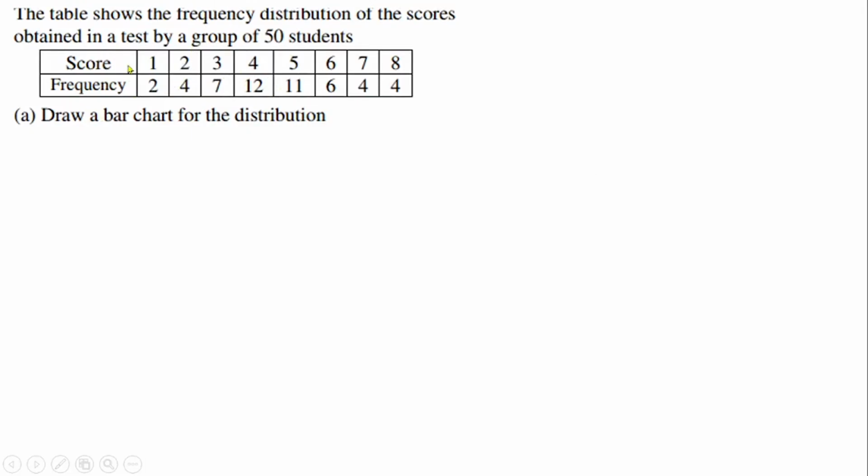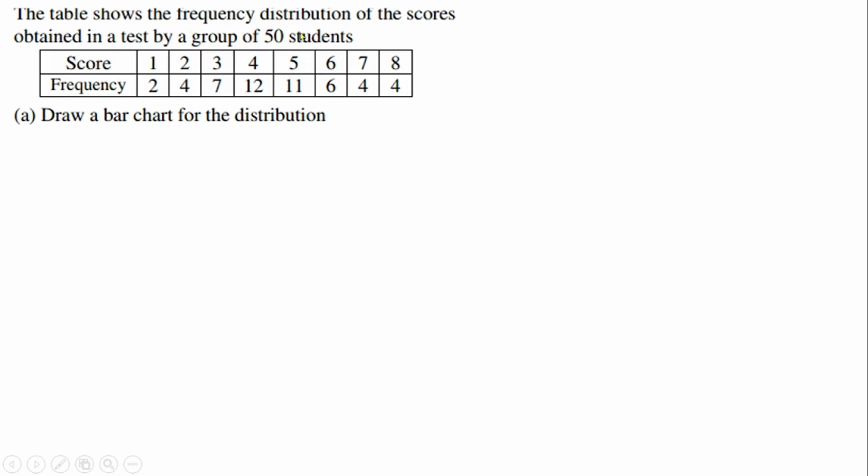This is a WAEC past question for a particular year. The table shows the frequency distribution of the scores obtained in a test by a group of 50 students. So 50 students are involved in this, and that is the total number of frequency here. If you add these frequencies together, it's going to give us 50. So they want us to present this information on a bar chart.